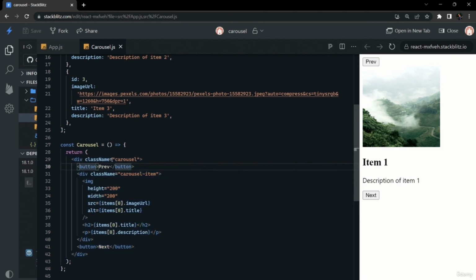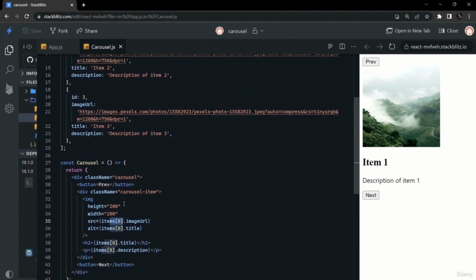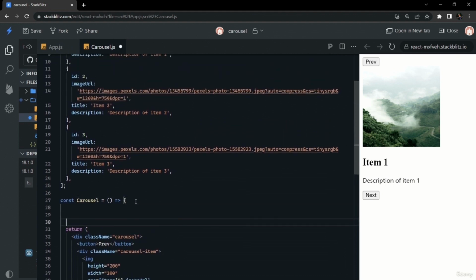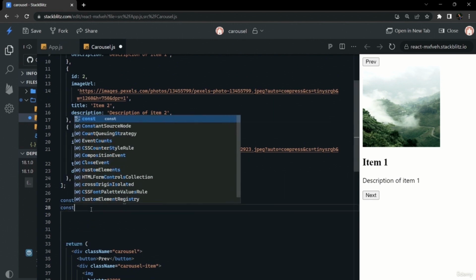I have created this JSX, which is basic HTML with two buttons and one image div. It also has h1, h2 and p tags for title and description. So we will start making the carousel from it.